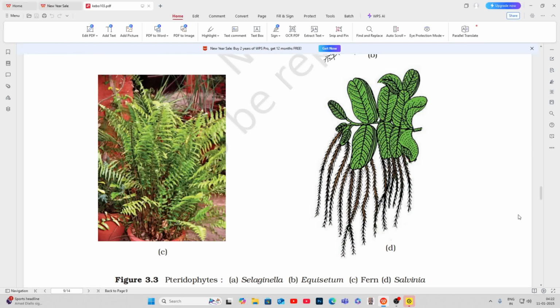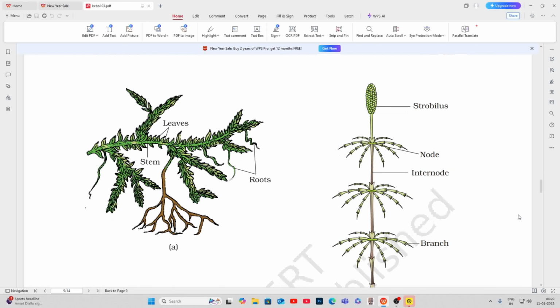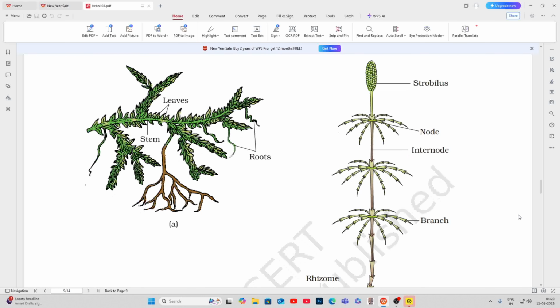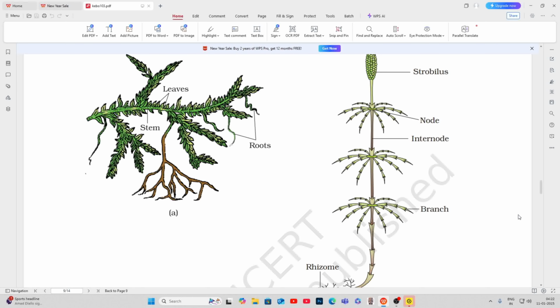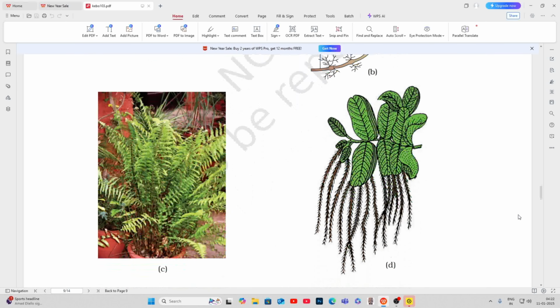Figure 3.3 Pteridophytes. A. Selaginella. B. Equisetum. C. Fern. D. Salvinia. Leaves. Stem. Roots. Strobilus. Node. Internode. Branch. Rhizome.